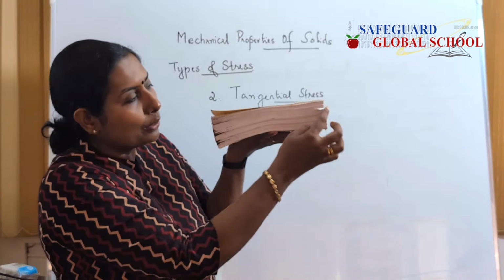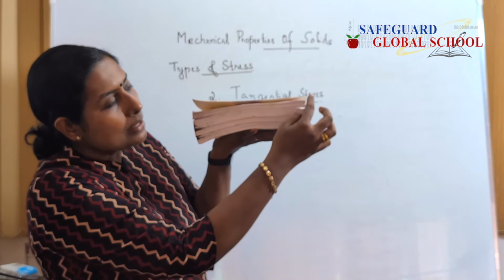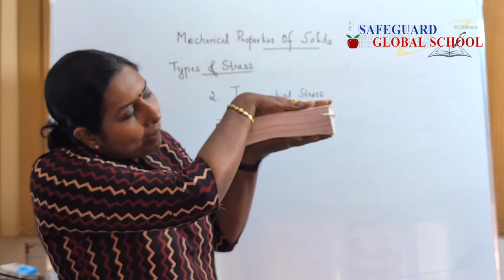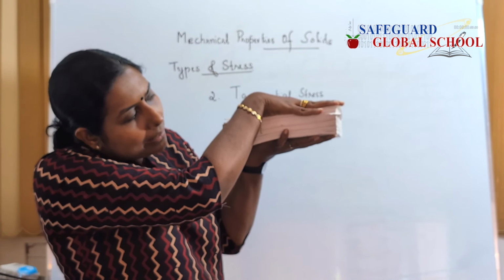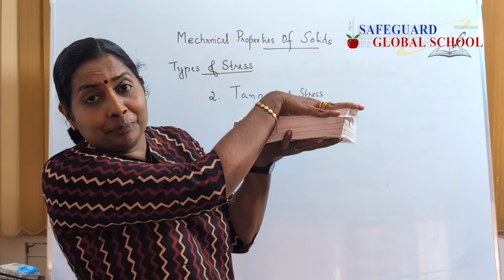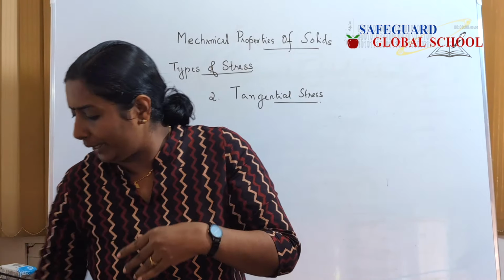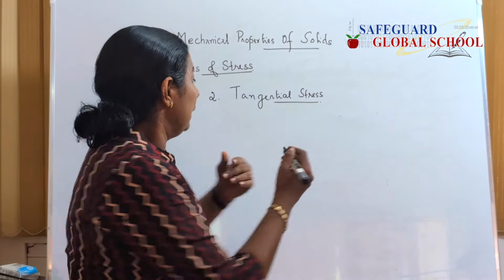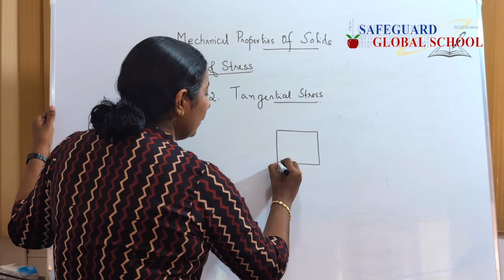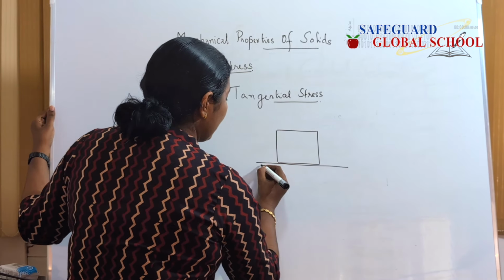So what happens? You can just zoom in and see what happens at this edge. When I apply a tangential force, what happens? This edge gets deformed by an angle. So I will just draw it. Listen, if there is a block here, we can consider our book.